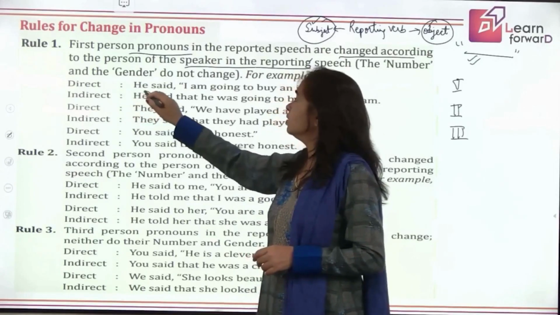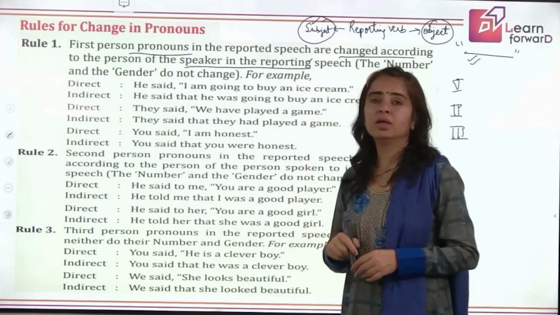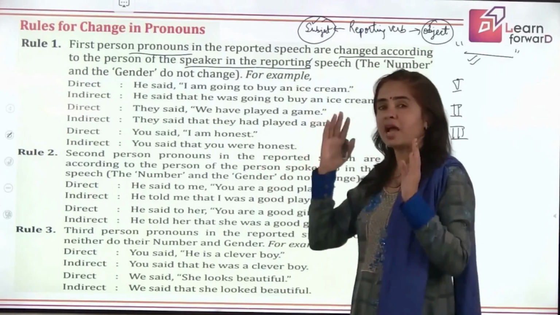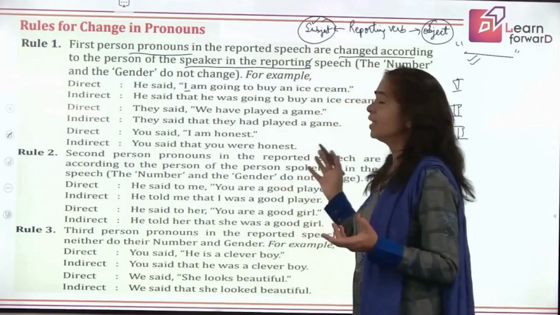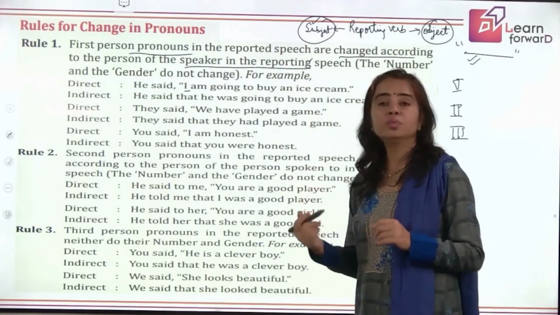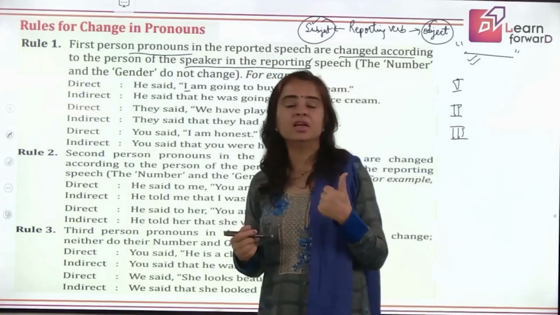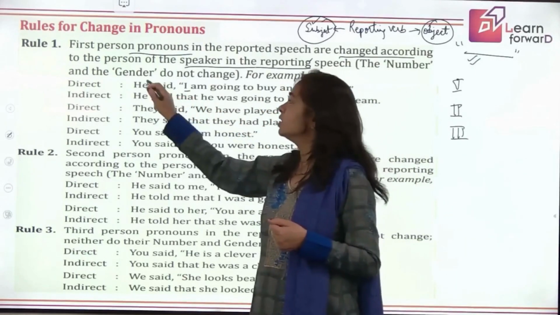So we have the sentence, he said, I am going to buy an ice cream. Let us see what the pronouns are in the reported speech, I mean in the inverted commas. So here we have I, that's it, no other pronoun. And which person pronoun is it? First person. So to change first person, you will have a look at the subject of the reporting verb, which is he.